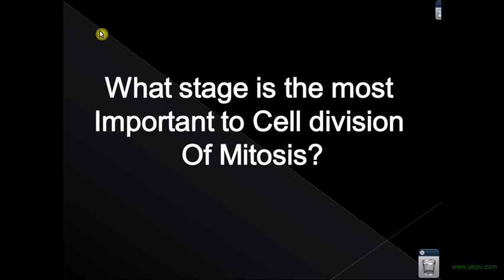Again, in your Edmodo quiz question, what stage is the most important to cell division of mitosis? Well, in many ways, it's the interphase and prophase. It's that prophase stage where they're all copied, that allows this whole process to even exist, and life, and really in many ways life and body cells to exist as well.